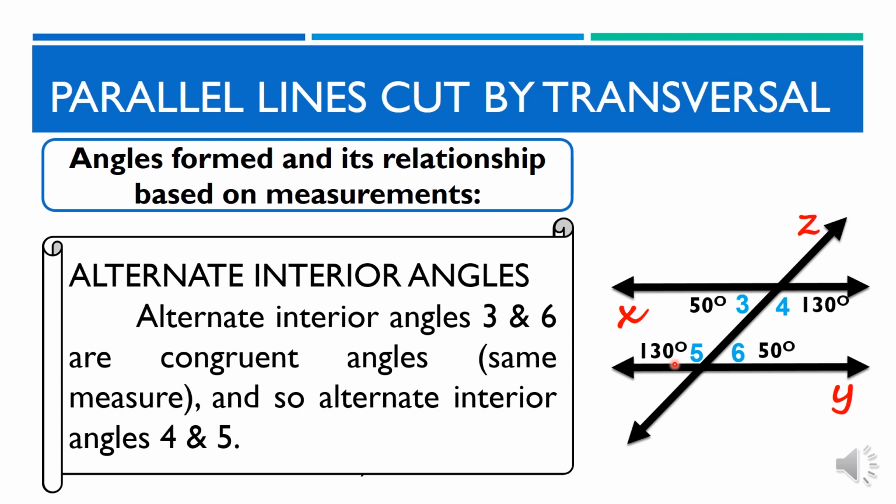Tignan maigi ang alternate interior angles 3 and 6. Ang mga ito ay parehas na 50 degrees at ang alternate interior angles 4 and 5 ay parehas din ng sukat na 130 degrees.